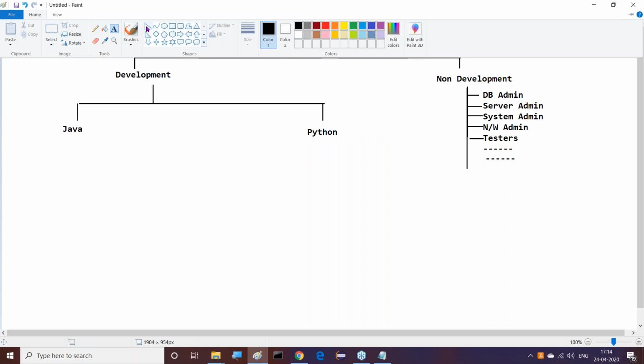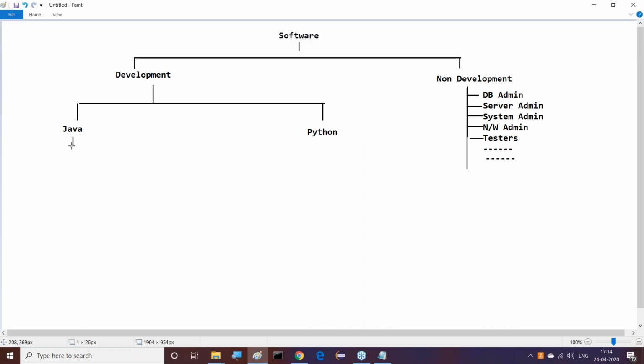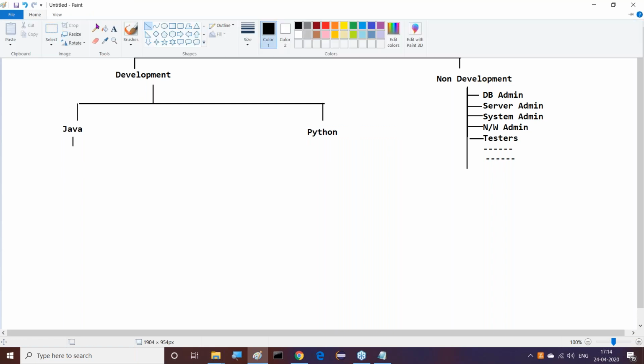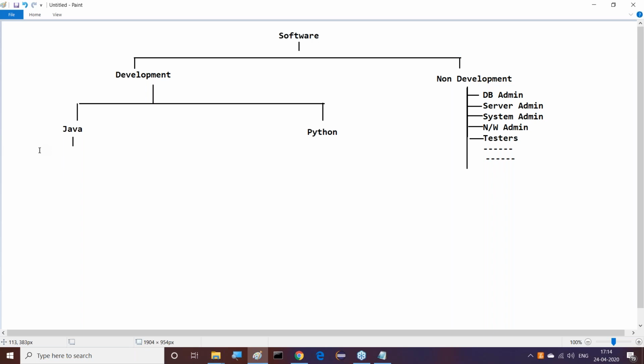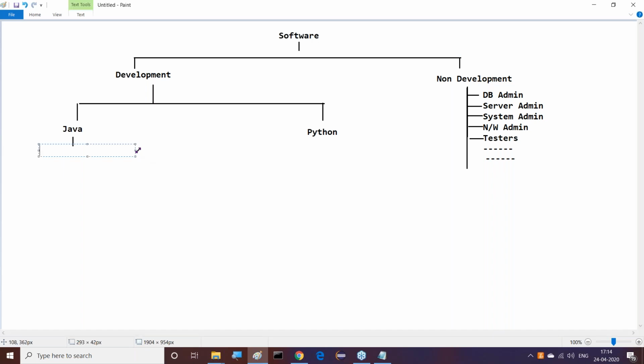Observe this clearly. Java is mainly in which area? It is in enterprise application development.